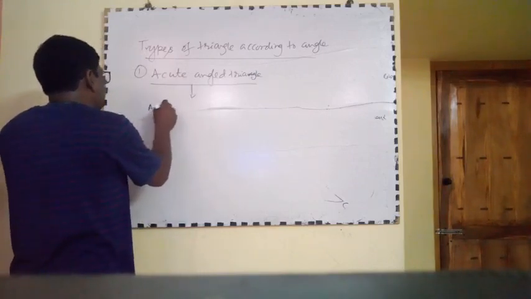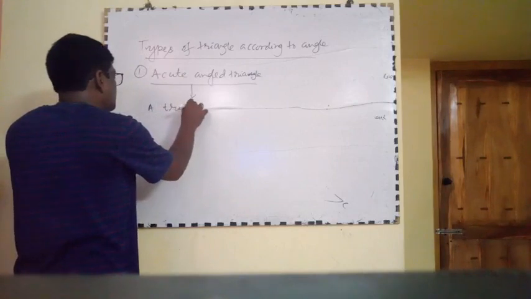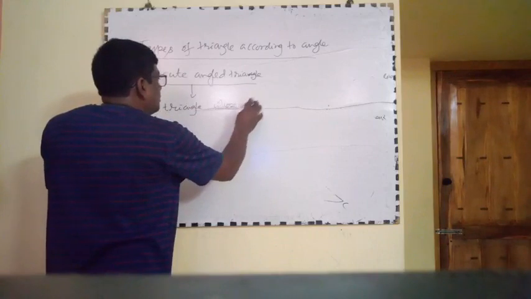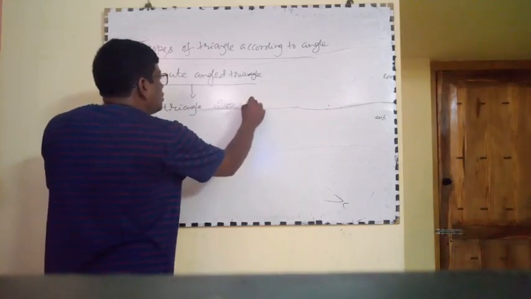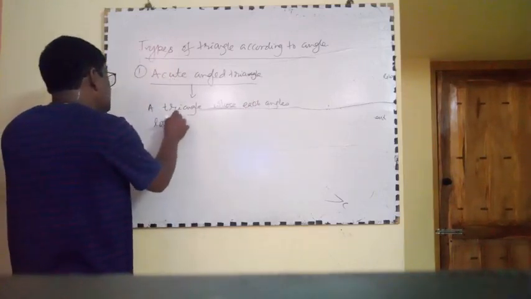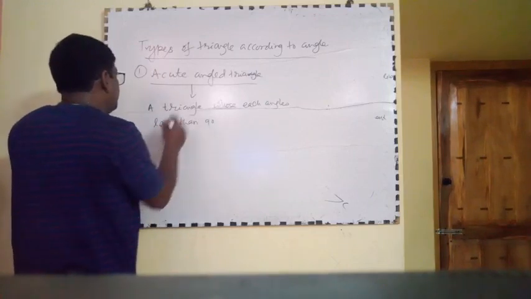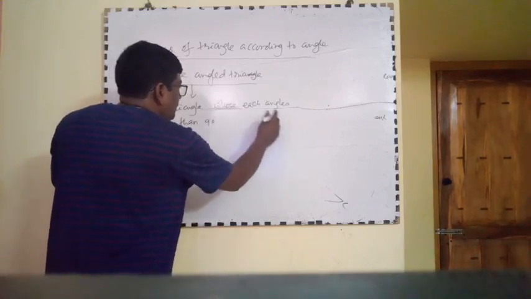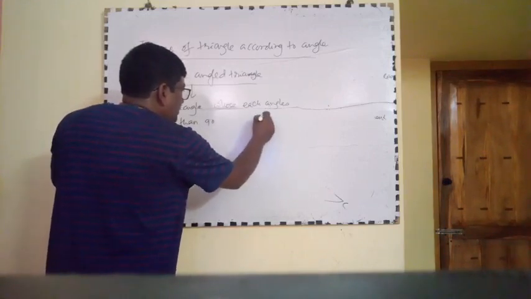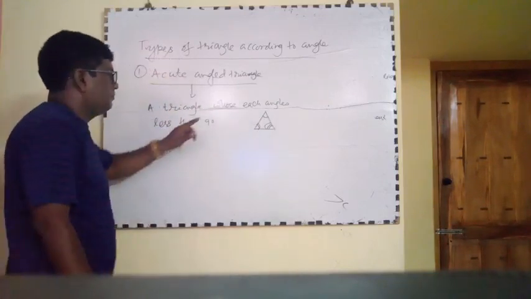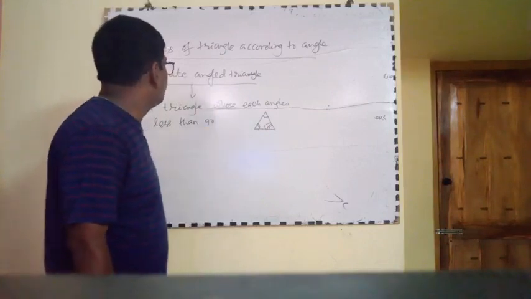A triangle whose all angles or each angle is less than 90 degree. This type of triangle, this is less than 90 degree, this is less than 90 degree, this is less than 90 degree. This type of triangle is called acute angle triangle.